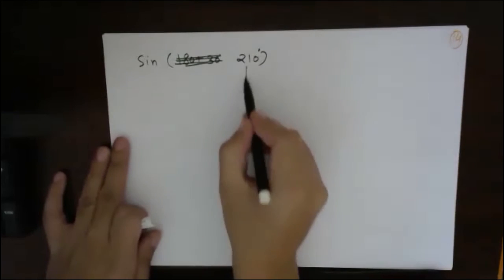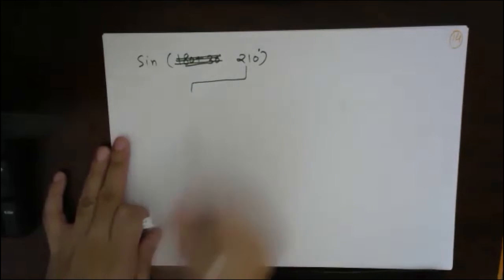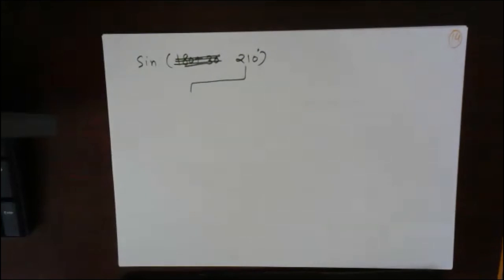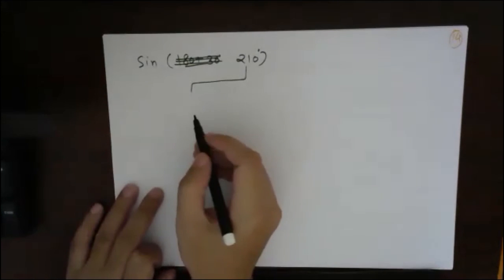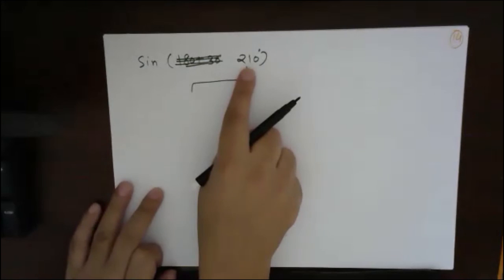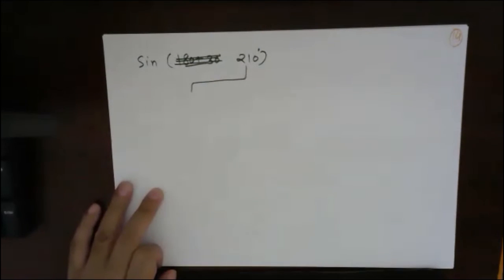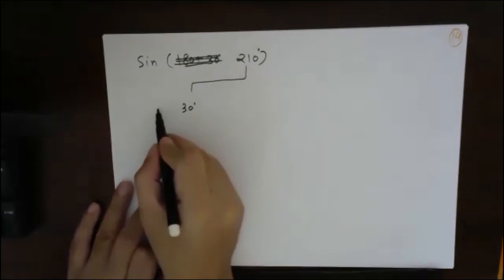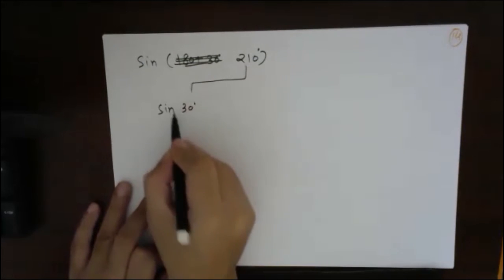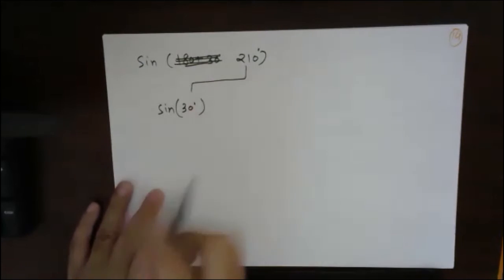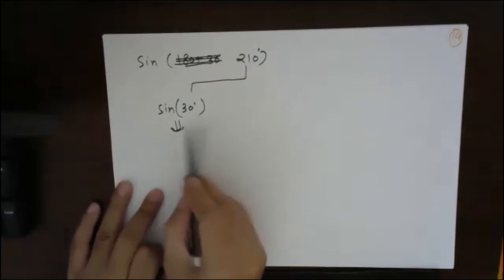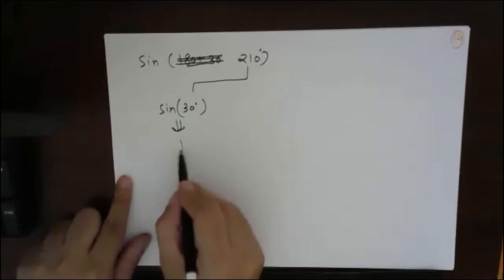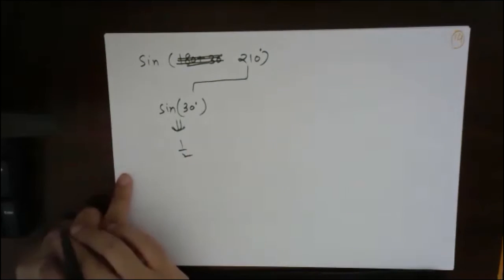Two steps. First is the reference angle. What is the reference angle for 210 degrees? Calculate and tell me fast. 30 degrees. Very good. So we will simply write sine of 30 degrees. What is the value of sine of 30? 1 by 2, right?